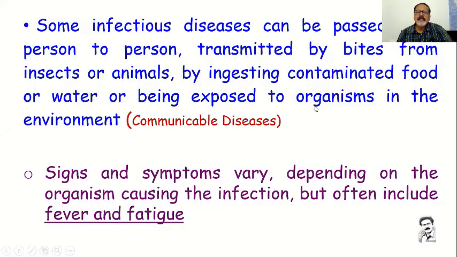Some infectious diseases pass from person to person, or are transmitted by the bites of insects and animals, by ingesting contaminated food and water, or by being exposed to organisms in the environment. These are all communicable diseases. Signs and symptoms vary depending upon the organism causing the infection, but often include fever and fatigue. The general symptoms we see when you are infected are fever or fatigue. But there is a difference depending upon the body. There is a variation in the symptoms.